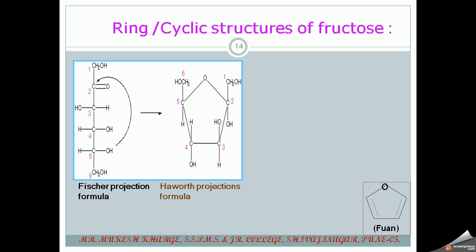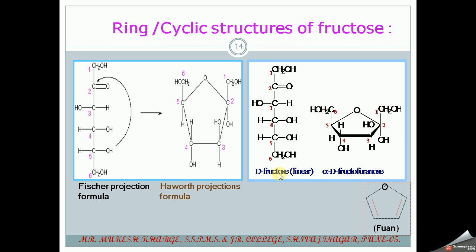So it is a 5-member ring and it is similar to furan, that's why it is fructofuranose, and it is also a hemiacetal ring, so you can write that Haworth projection formula. So this is your linear D fructose structure, and the compound in the Haworth projection is alpha D fructofuranose. So here OH to the lower side, and the first carbon is CH2OH as it is.